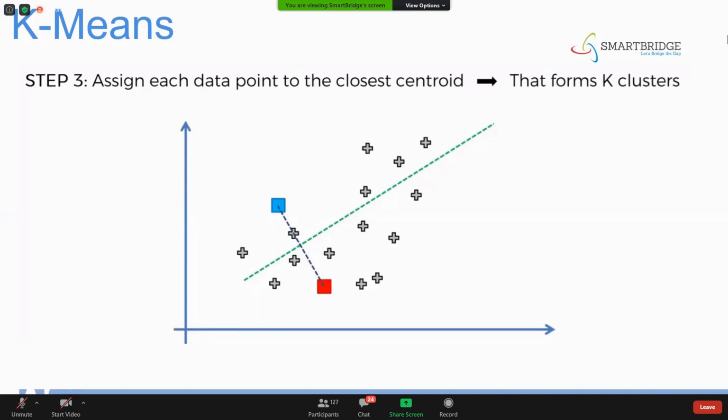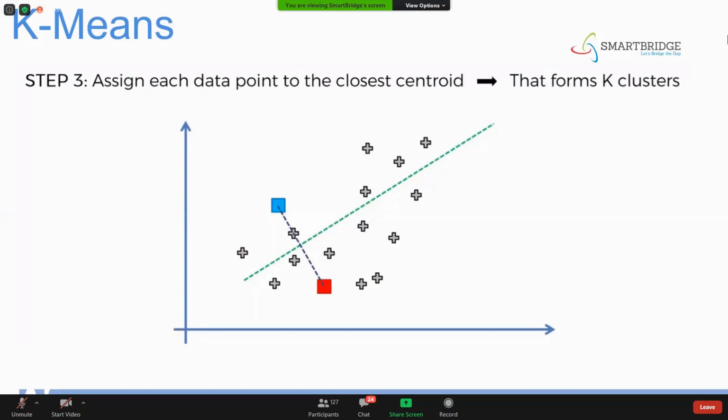What the algorithm does is find the distance from this centroid to all the data points, and from the other centroid to all the data points. Whichever is nearer to the respective centroid is taken. For our understanding, we cannot find the distance just by looking at it. So we have used a geometrical theorem which helps us find out which point is nearer to what. So, understood here now?